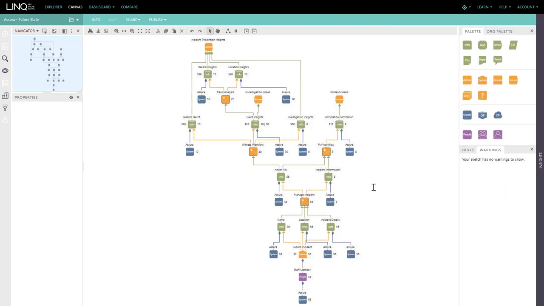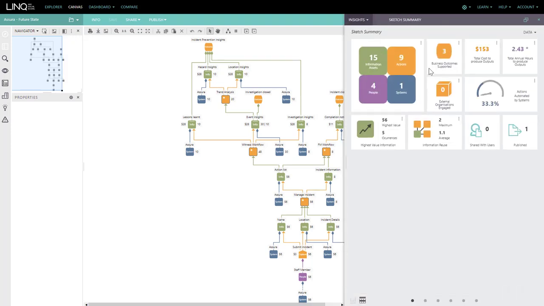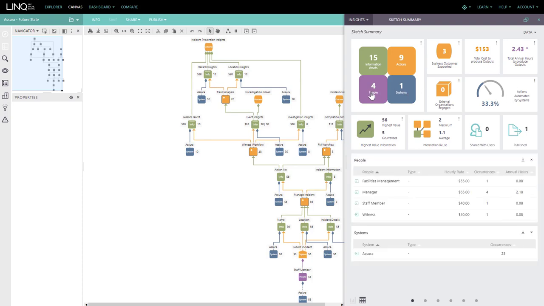In this particular example, we've modeled what would happen if we implement Assura, which is an online health and safety management application. We're completing the same work. We are submitting an incident, and at the end, we have managed that incident and we've provided lessons learned and insights back to the business. Link Insights now tell us about this process, costing $153 and just taking slightly more than 2.5 hours of time to undertake. A third of the process is automated. You can see there are fewer systems and fewer people involved.